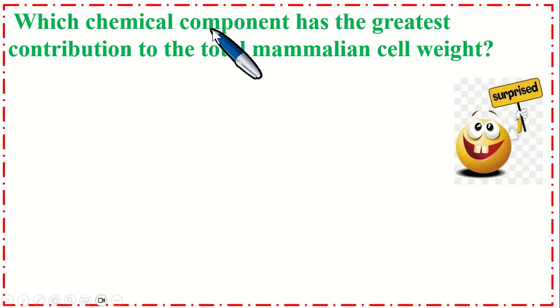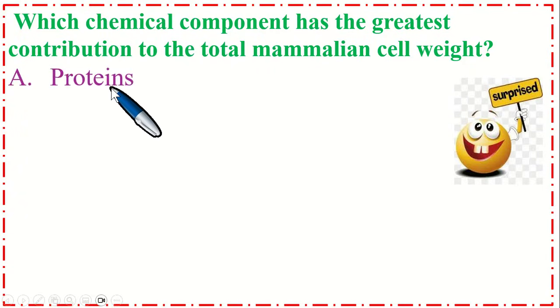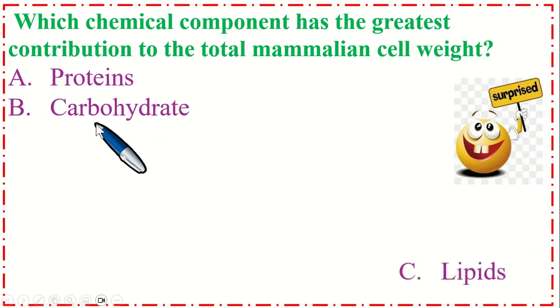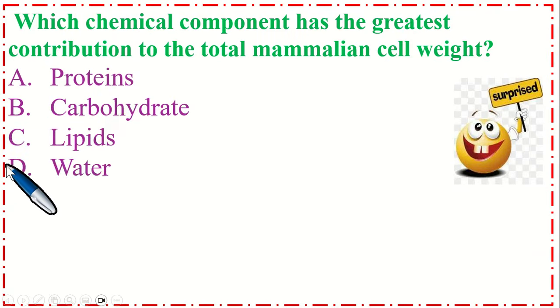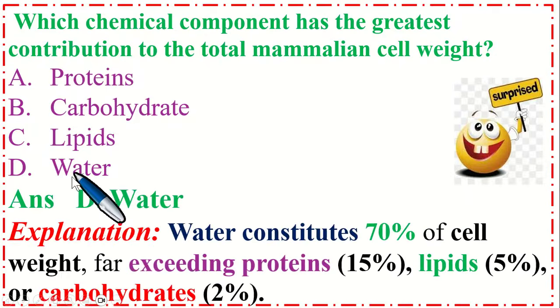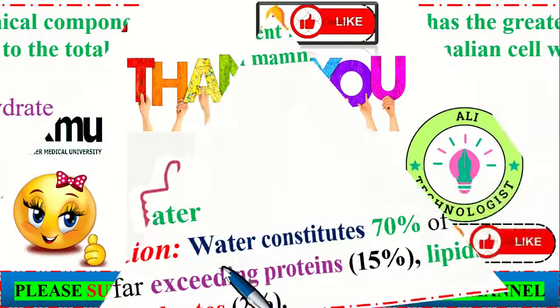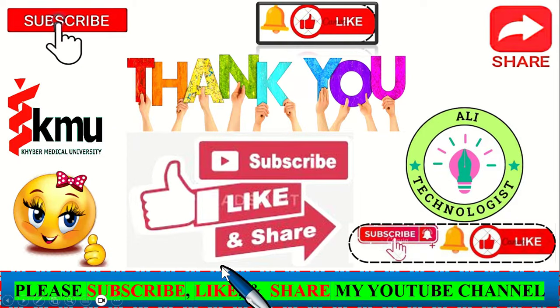Which chemical component has the greatest contribution to the total mammalian cell weight? Option A, proteins, B, carbohydrate, C, lipids, and option D, water. So the correct option is D, water. Explanation: water constitutes about 70% of cell weight, far exceeding proteins at 15%, lipids at 5%, and carbohydrate at 2%. Thank you for watching my videos.